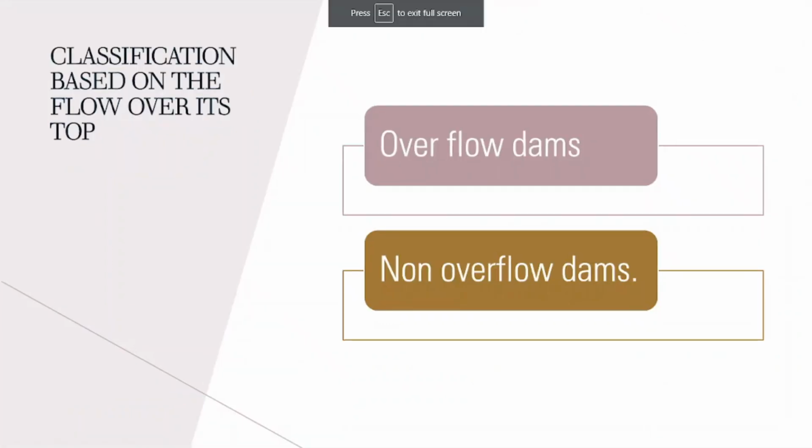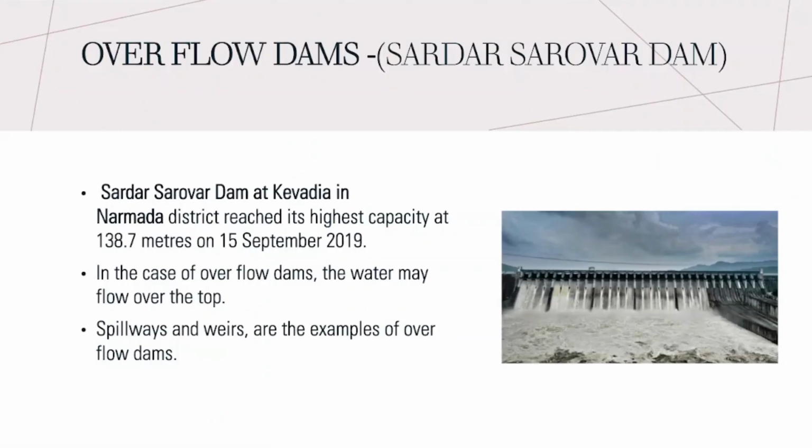Next, we will discuss the classification of dams based on the flow of water over the top. It is mainly classified into overflow dams and non-overflow dams. In overflow dams, the water may flow over the top when the water exceeds its limit. Sardar Sarovar Dam is an example of an overflow dam.